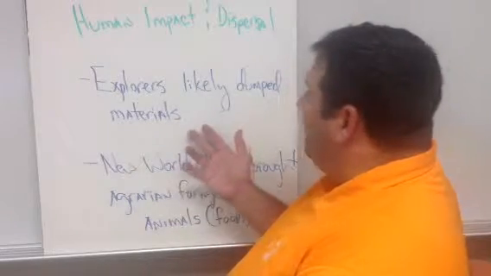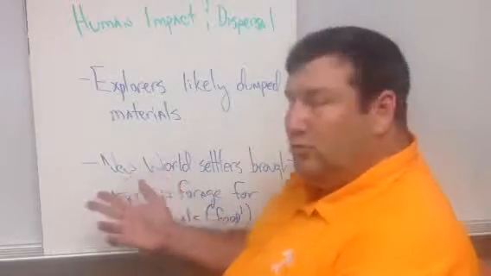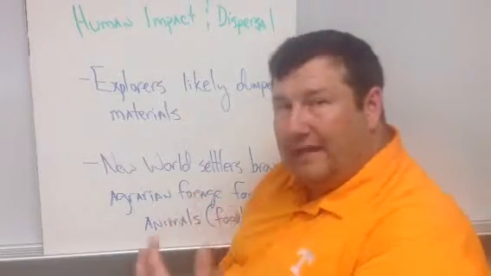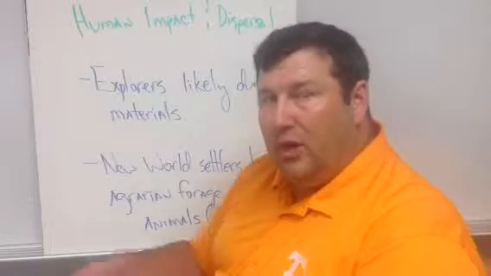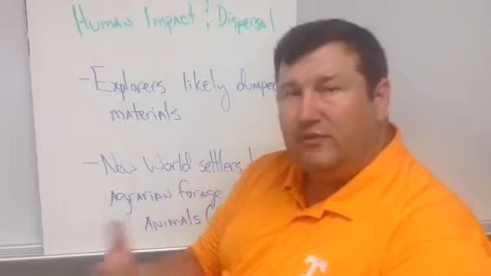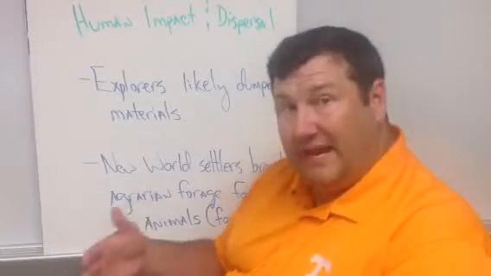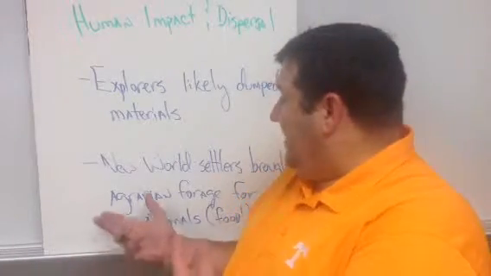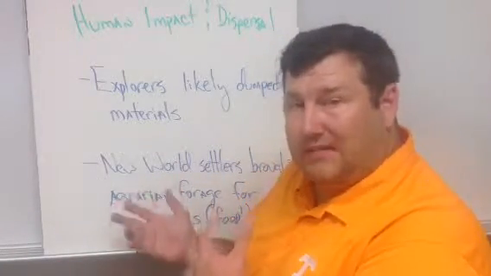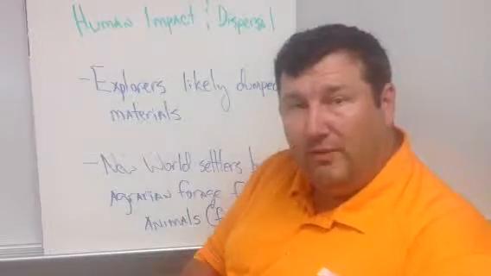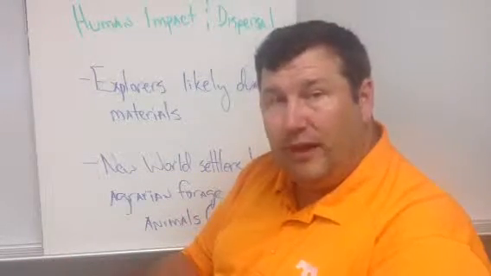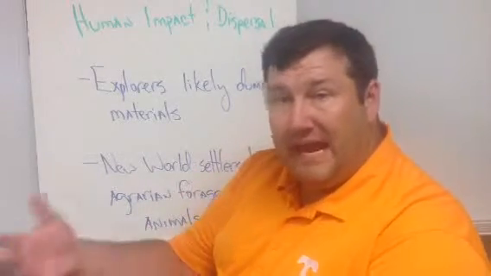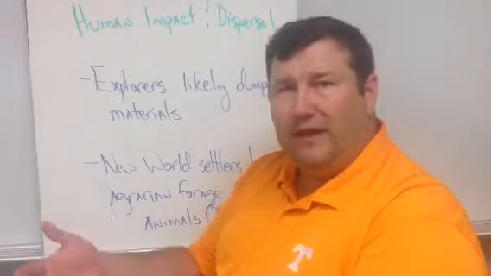So we have that event happening, and then as the New World was discovered and settled, it's also known that those New World settlers brought with them the agrarian forages that they used in Europe for their livestock, so that they could maintain animals and livestock in the New World as well for food. And so it's also quite possible that materials that were brought over from Europe were brought here to help the New World settlers establish a colony and maintain livestock similarly to the way they did in Europe.